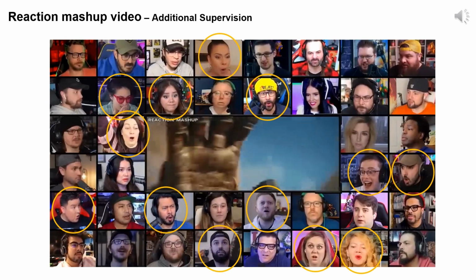While our methodology leverages key assumptions about RM videos, we've observed that these are not always consistent. For instance, in a snapshot from one such video, while many individuals displayed surprise, others did not. This illustrates the first limitation: not all viewers react similarly at the same moment. Furthermore, our second assumption, that facial expressions will differ at temporally separated points, also doesn't always hold true. These inconsistencies highlight the need for additional supervision in our approach.